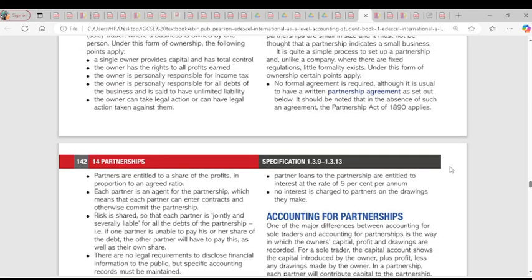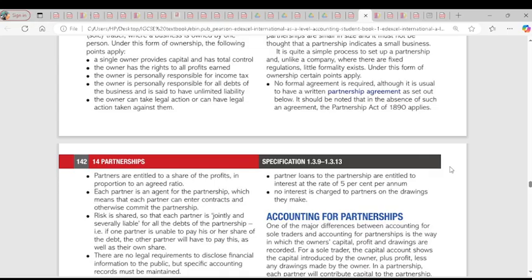One, no formal agreement is required, only the Partnership Act of 1890. Because it's a partnership, it's more like a sole trader, but the difference is that it has more people involved. One of the features is that you don't need the articles of association or memorandum of association from the registrar of companies. You don't need any paperwork to start it up. You can just sit down now and start a partnership.